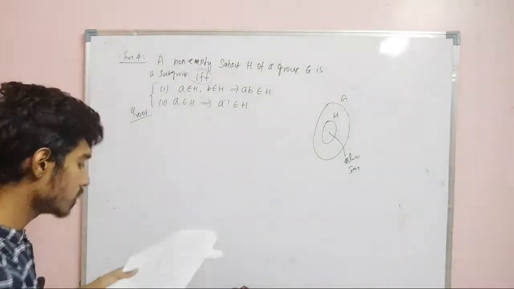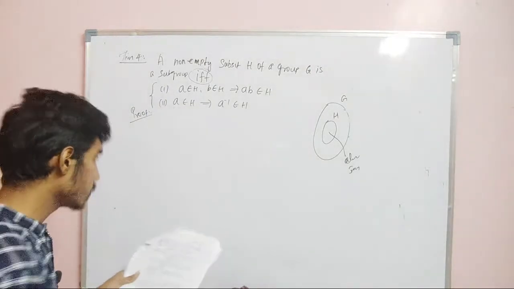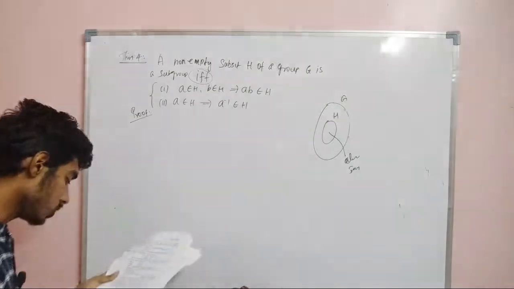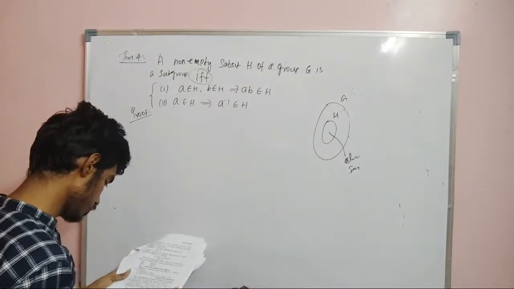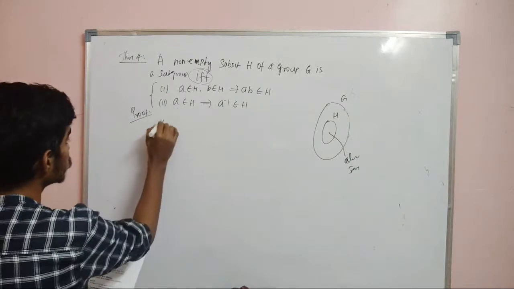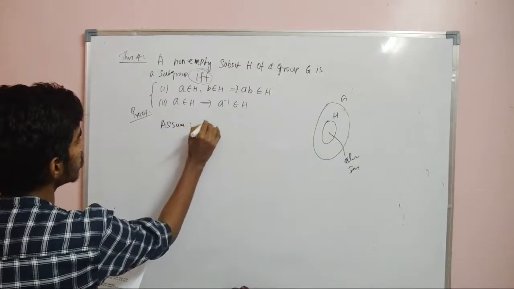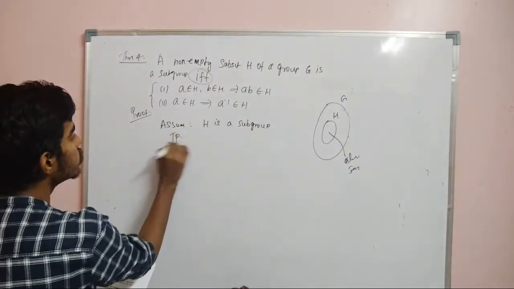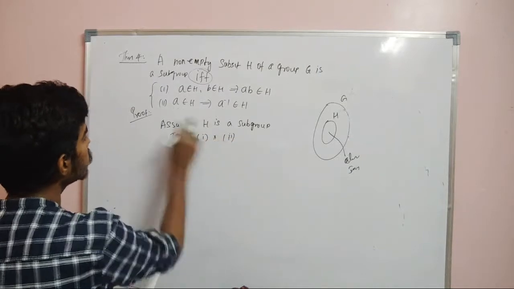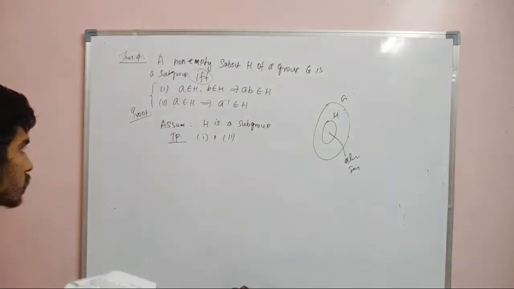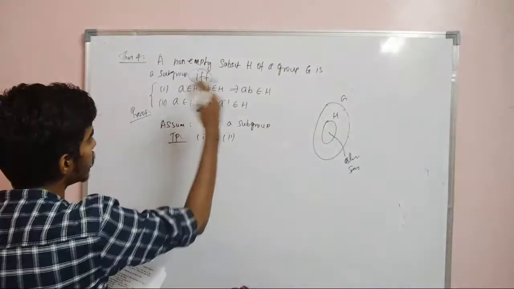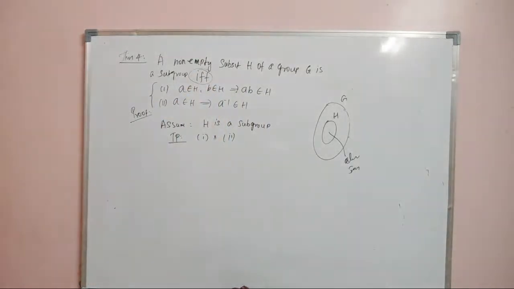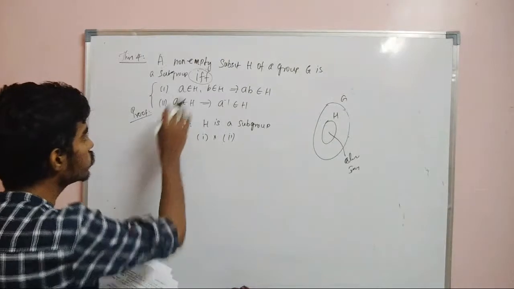If A belongs to H, A inverse belongs to H, right? The condition is here. Now we will prove it. We will assume that it is a subgroup, and we will prove that A inverse belongs to H. Assume H is a subgroup. What do we need to prove? To prove 1 and 2. If this happens, we need to prove these 2 conditions, and in the later part we will assume these 2 conditions and prove that it is a subgroup. So assume that it is a subgroup. Now we need to prove 2 conditions.